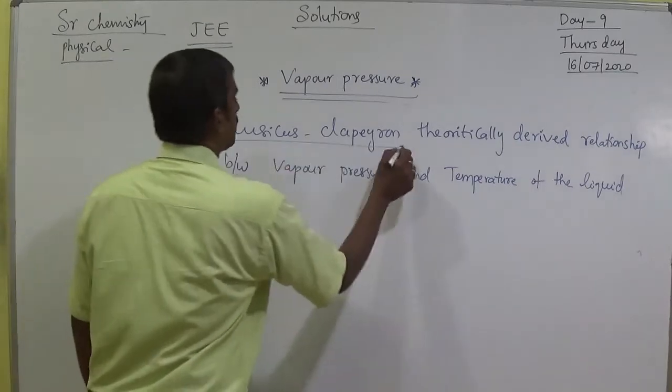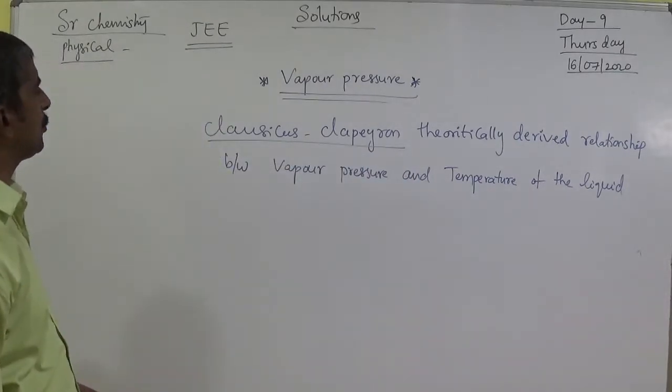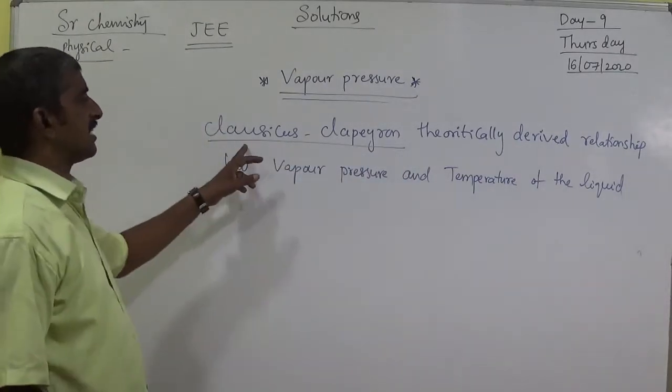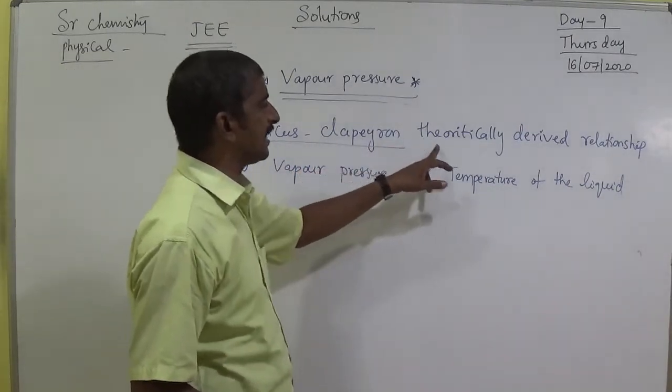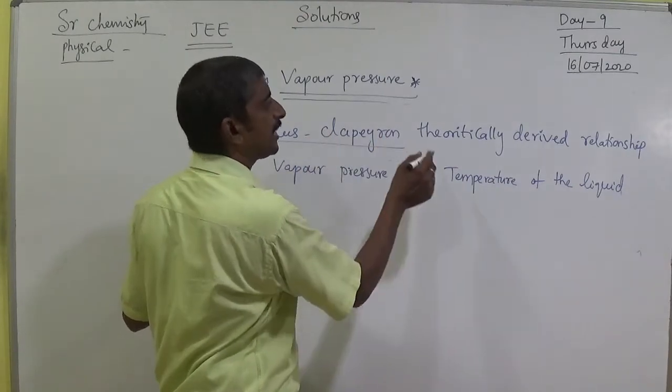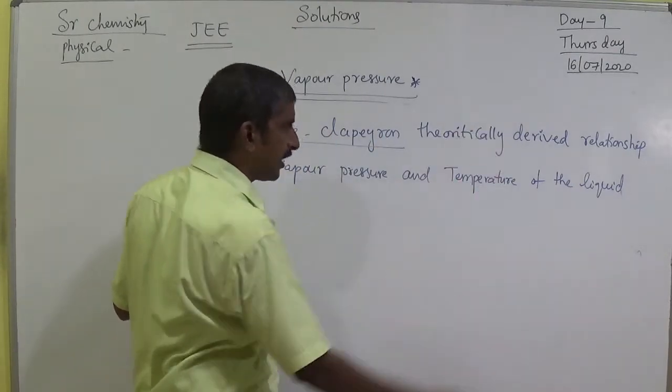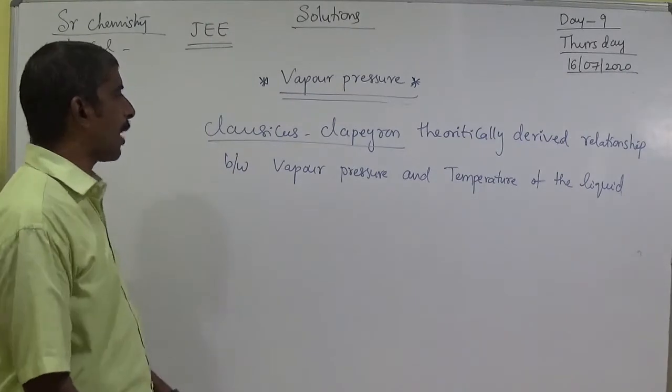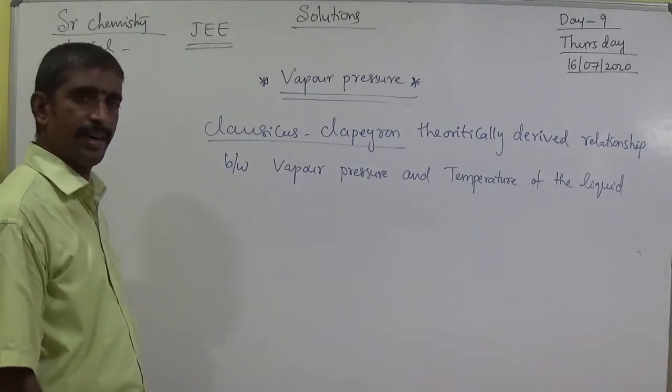The scientists' names are Clausius and Clapeyron. Clausius and Clapeyron theoretically derived the relationship between vapor pressure and temperature of the liquid.